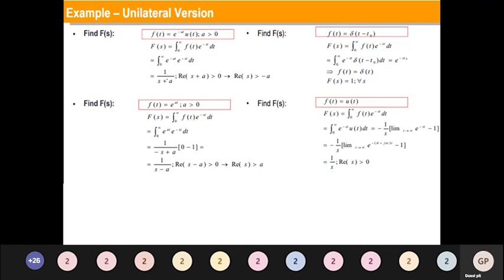Now I will tell you where the major difference between the Fourier transform and Laplace transform occurs. If we are not considering this region of convergence, and I substitute the values of the upper and lower limits and it becomes infinite, the Fourier transform fails in that case. To avoid that, we go for the Laplace transform.